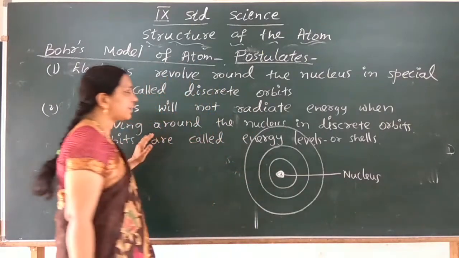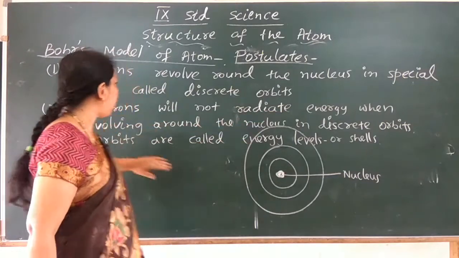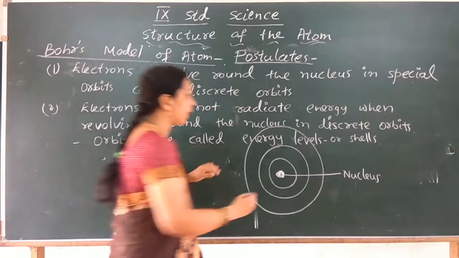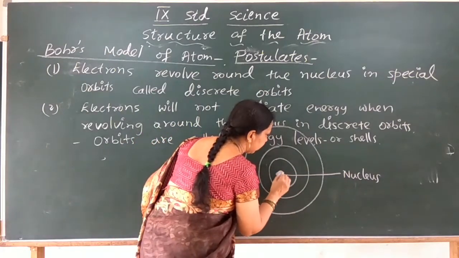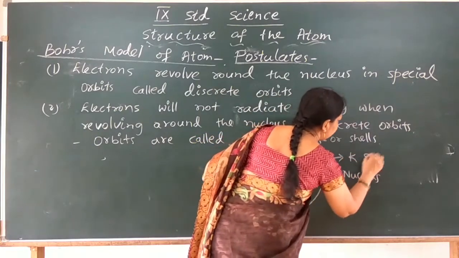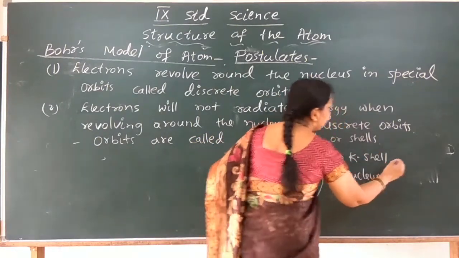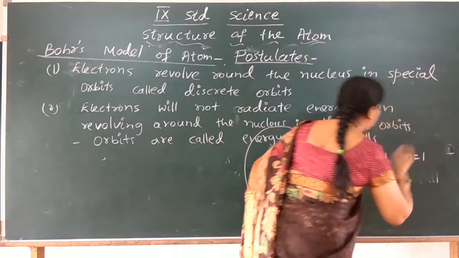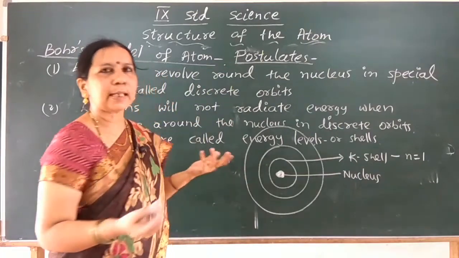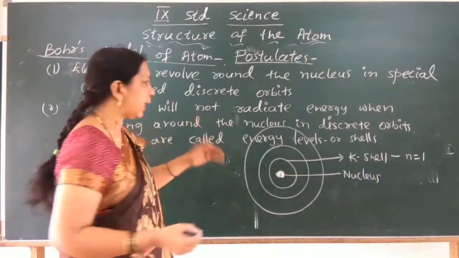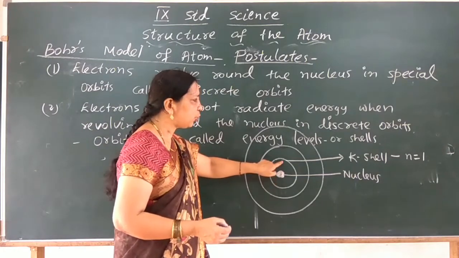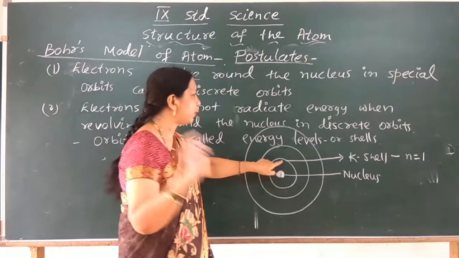And what do we call these orbits? These orbits are called the energy levels or shells. How are they named? The first shell after the nucleus is the K shell, and its shell number n is equal to 1. The shell numbers are 1, 2, 3, like that.